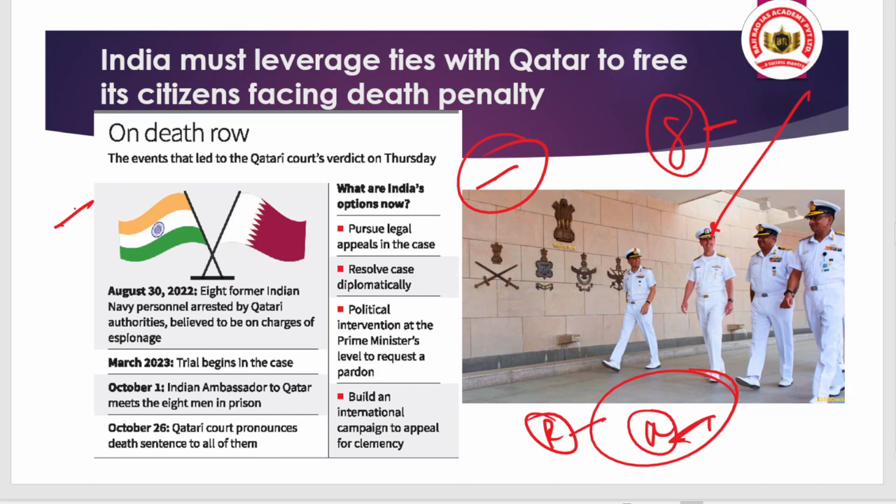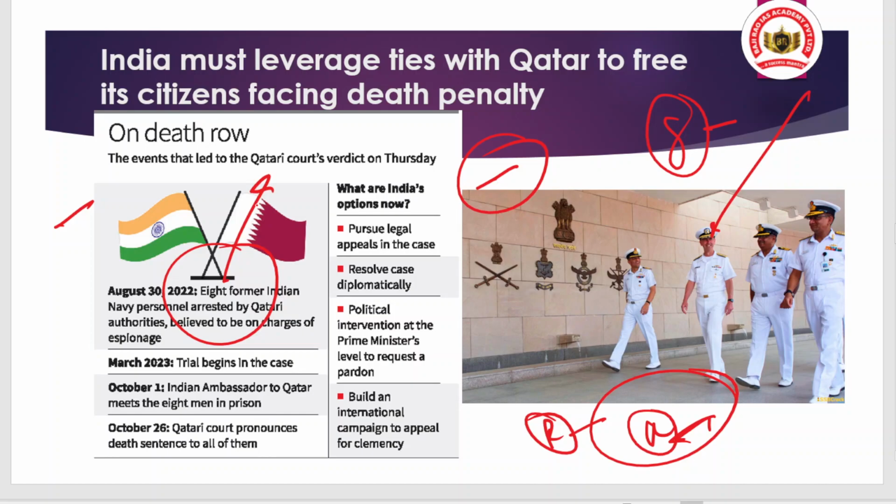Okay, so on August 30, 2022, the 8 former Indian Navy personnel were arrested by the Qatari authority, and on which charges? Basically on the charge of espionage, okay, that means jasusi, sharing secret information with a third country.